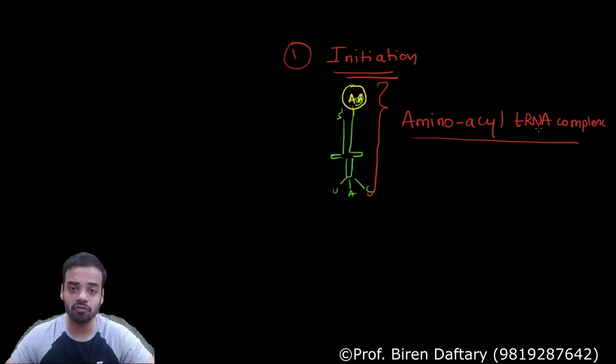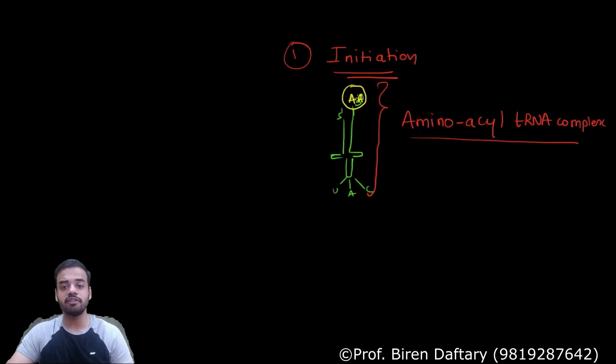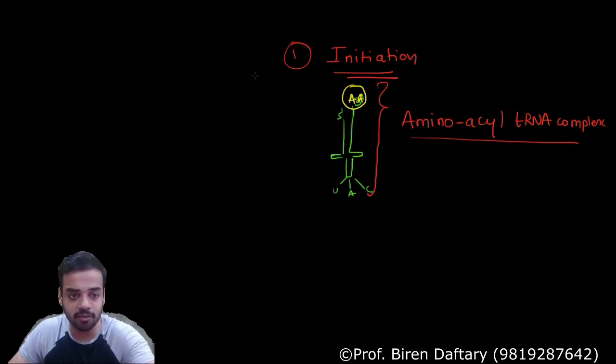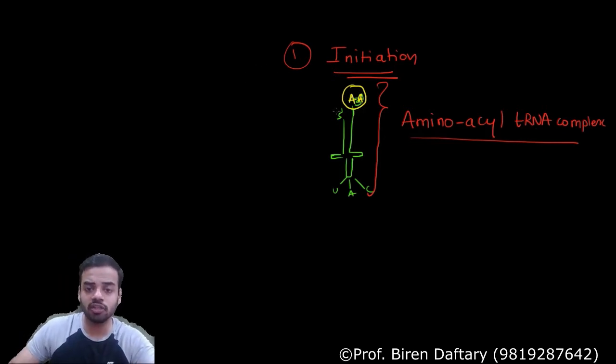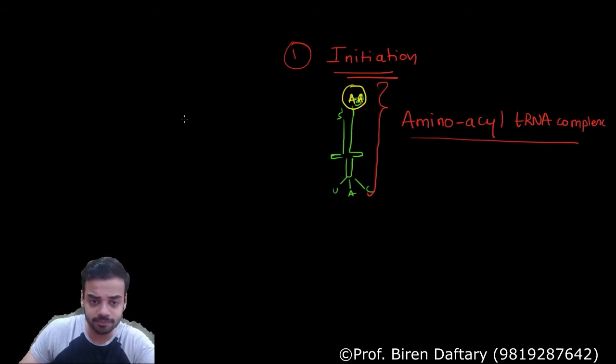Now, for those who are wondering what is the enzyme which attaches this amino acid to this 3' end, the name of the enzyme I'm going to write over here. It is not there in the book. It is extra information. Maybe for NEET it may be important. So the name of the enzyme is amino acyl tRNA synthetase.